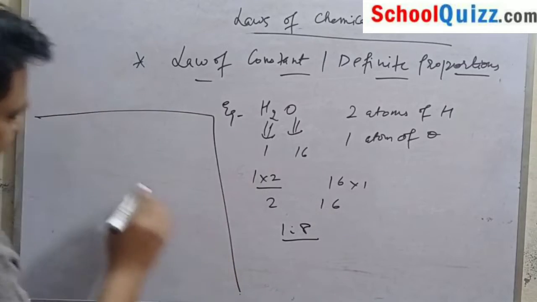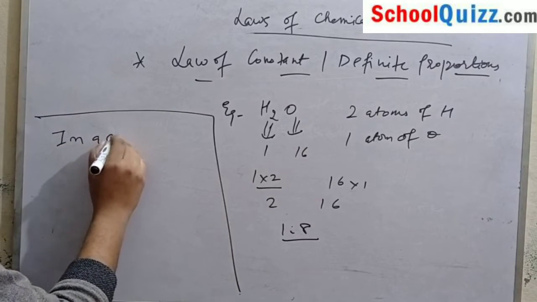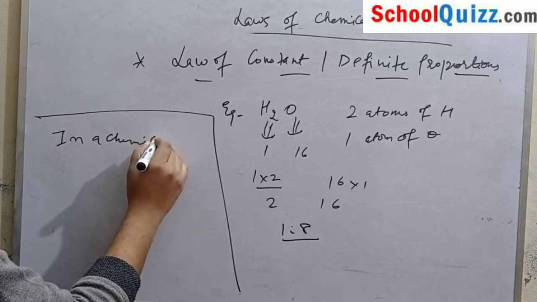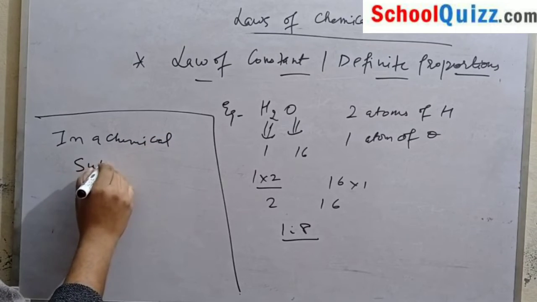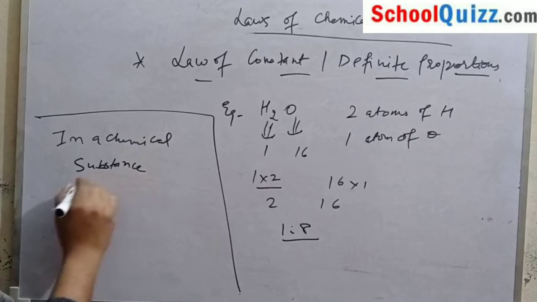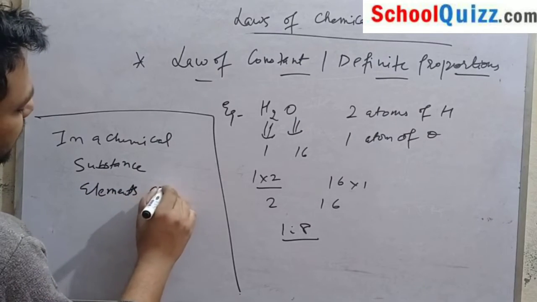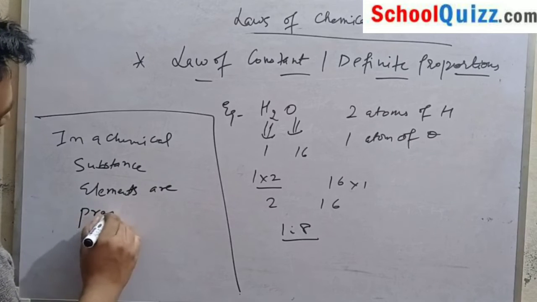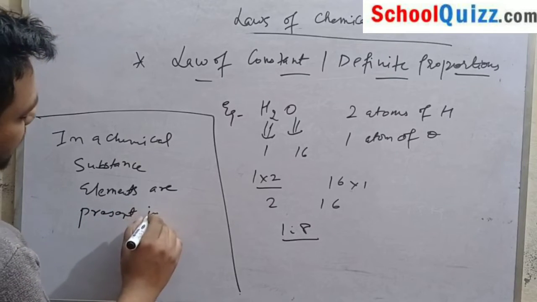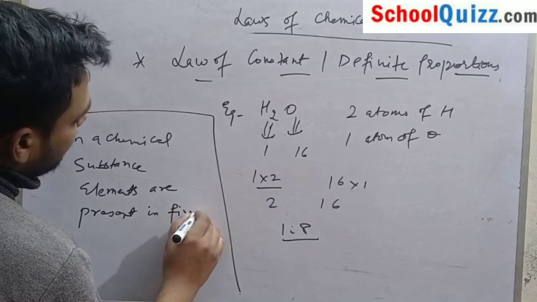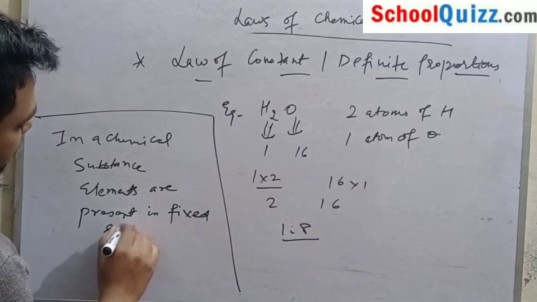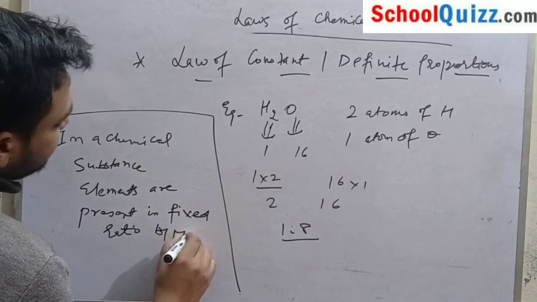So it says that in a chemical substance, elements are present in a fixed ratio by mass.